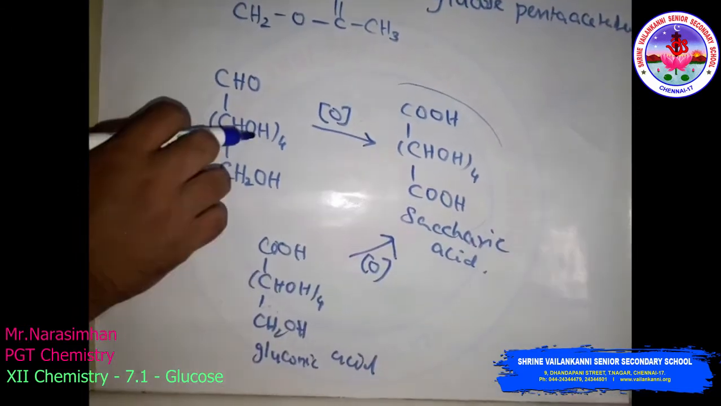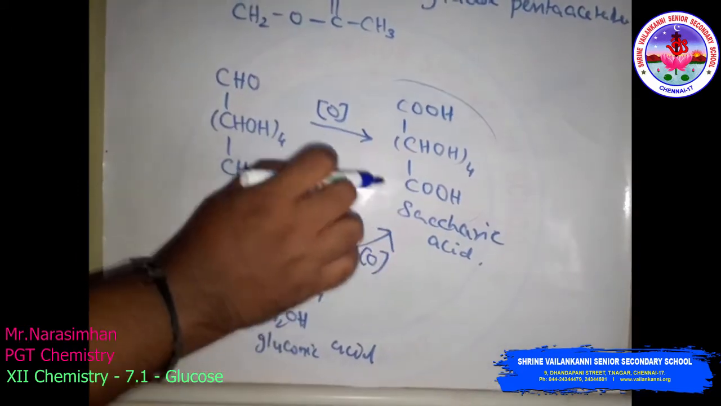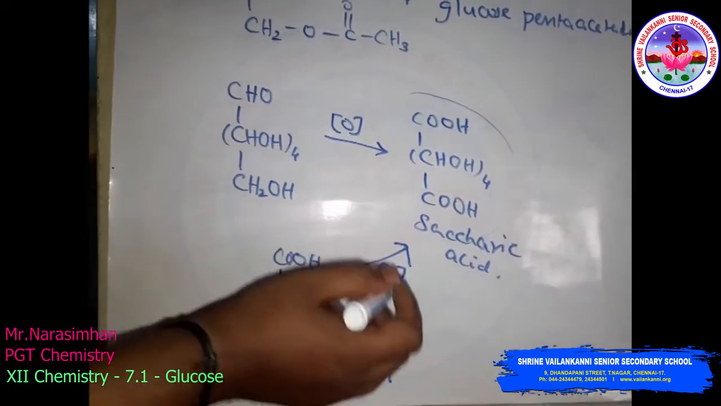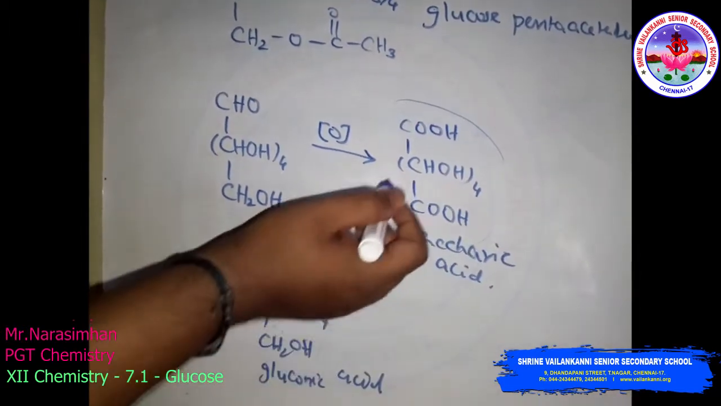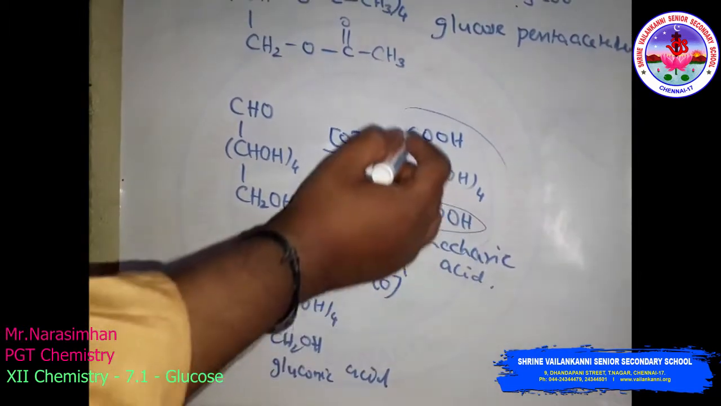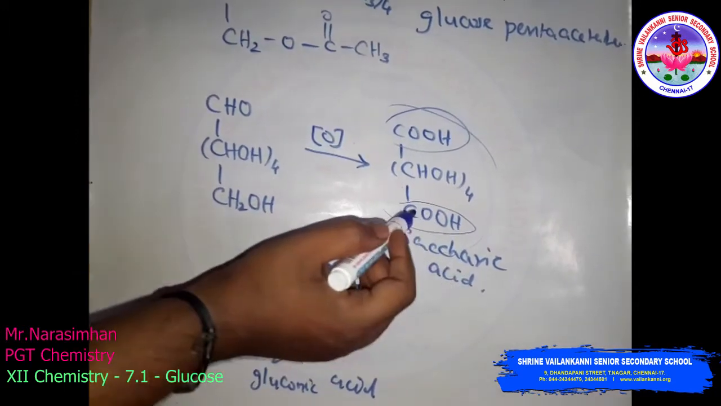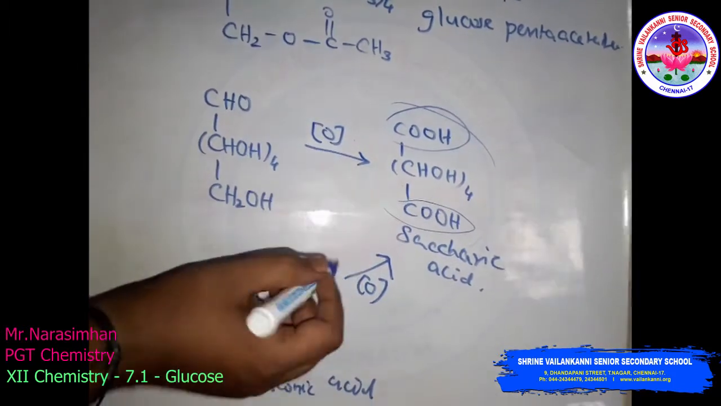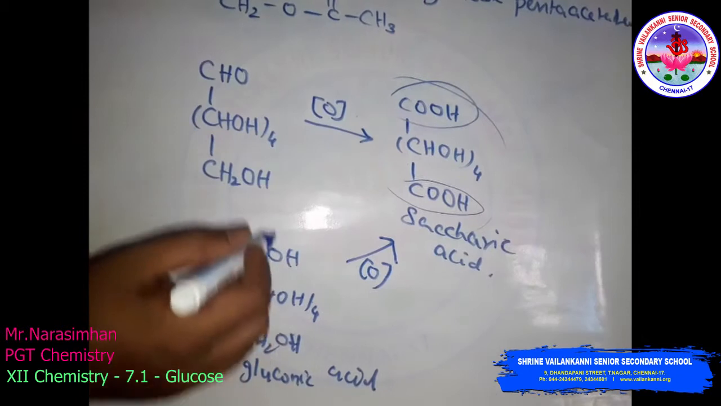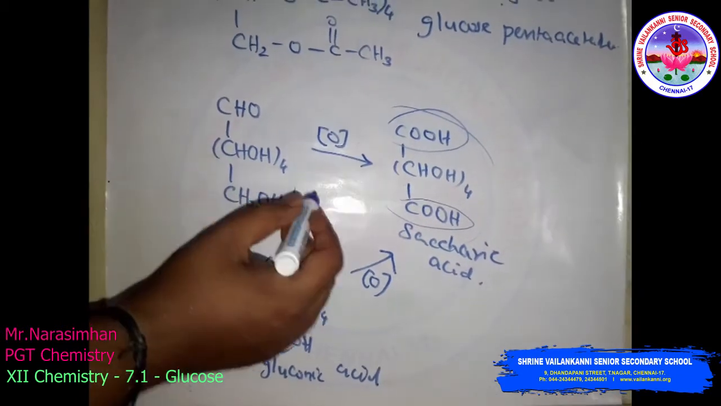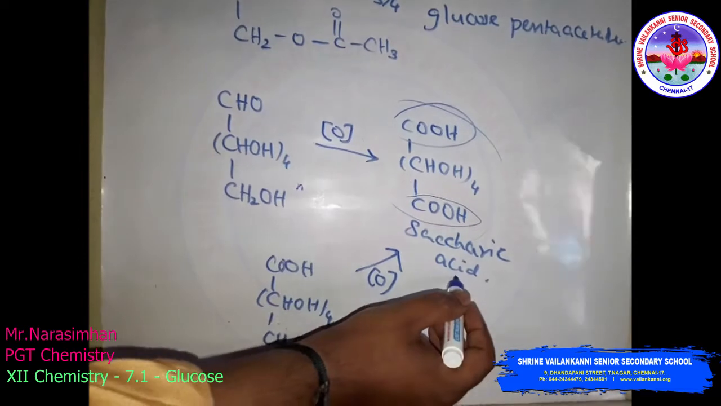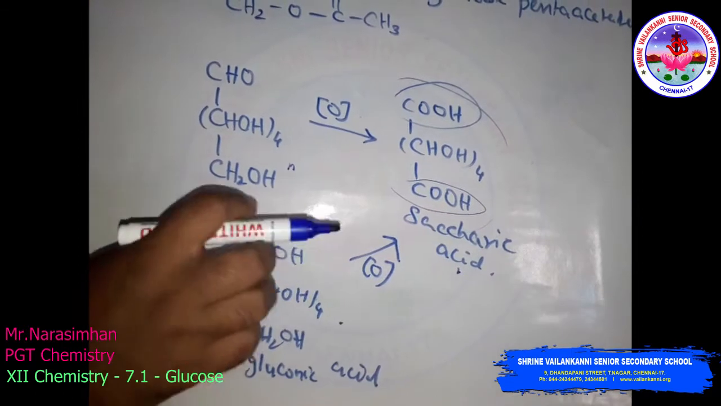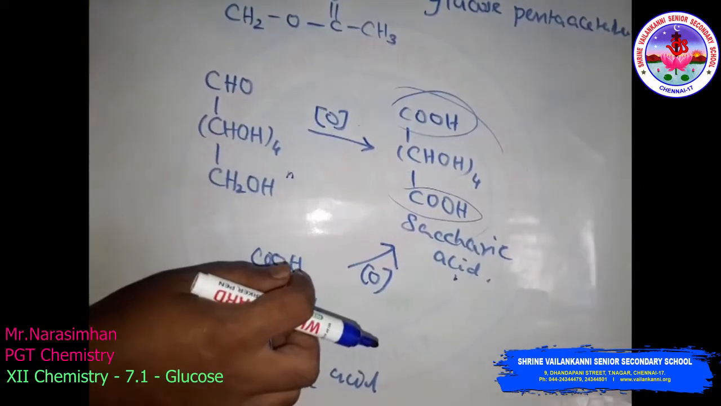Glucose undergoes an oxidation process to form saccharic acid, as well as gluconic acid undergoes an oxidation process to form saccharic acid. Here this indicates the dicarboxylic acid is present, that means these two COOH groups are present here. Then the spatial arrangements of three different compounds, glucose, saccharic acid, and gluconic acid, we can project with the help of the Fischer projection formula.